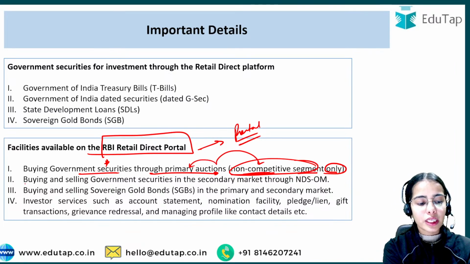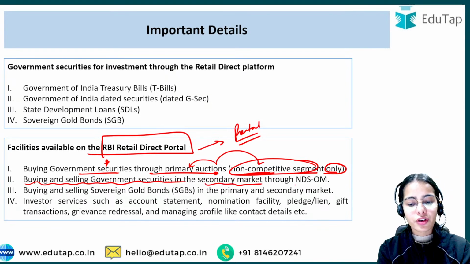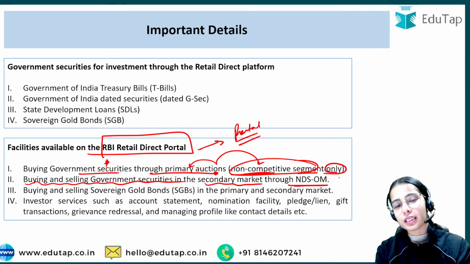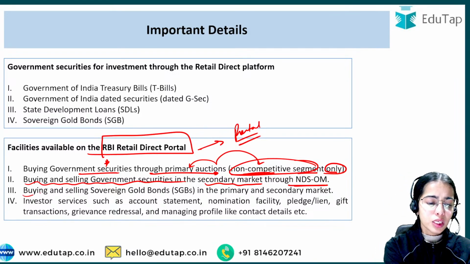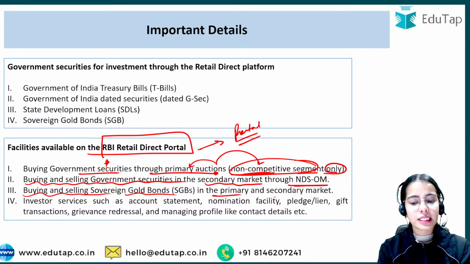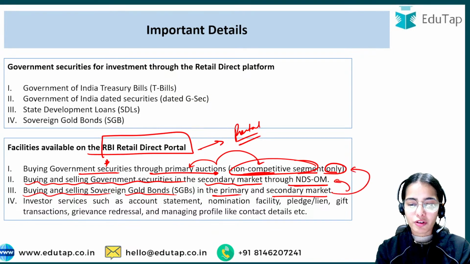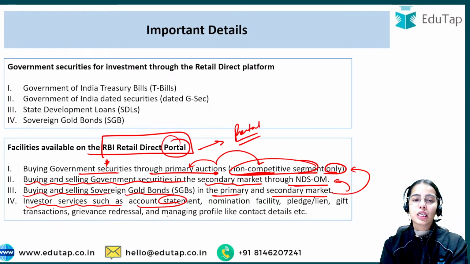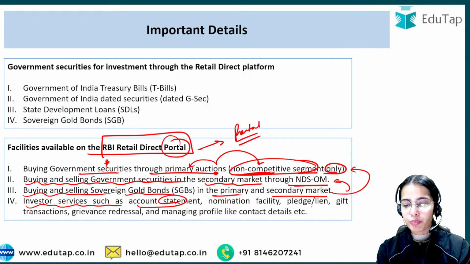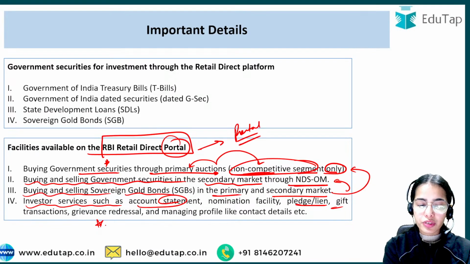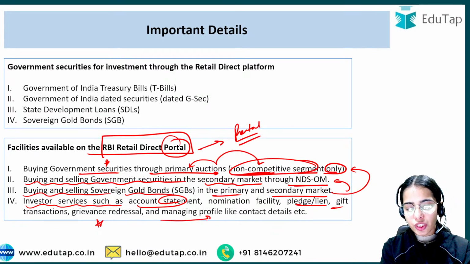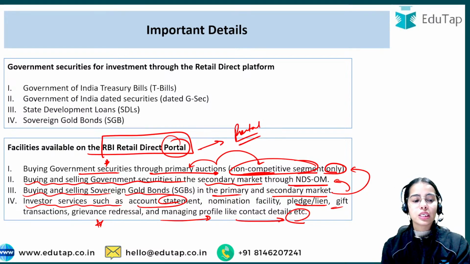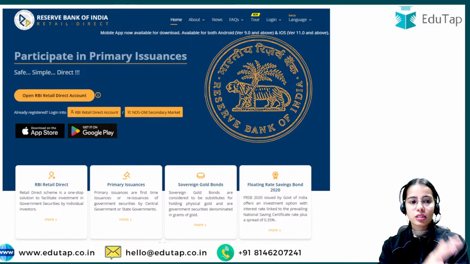Now they can buy and sell government securities in the secondary market through the NDS-OM, the Negotiated Dealing System, Order Matching. Sovereign gold bonds can be bought and sold in the primary and secondary market through any of the above methods. The portal also provides investor services like the account statement, the nomination facility, the pledge, gift transactions, grievance redressal, complaint redressal, and managing profile details like contact details. So these are the facilities available on the Retail Direct portal.